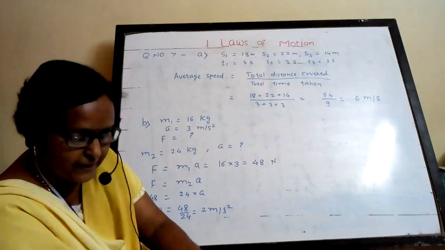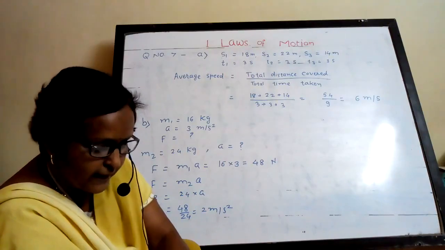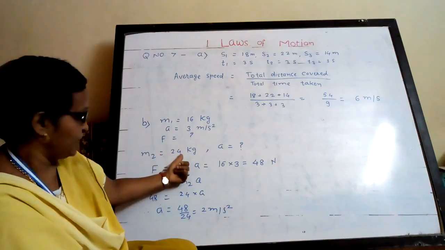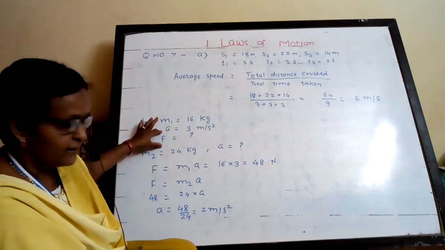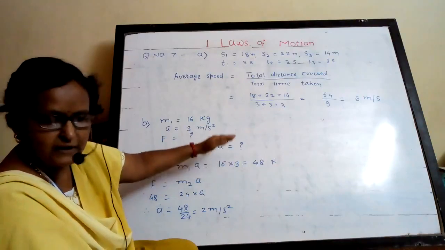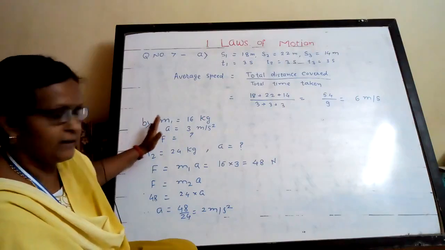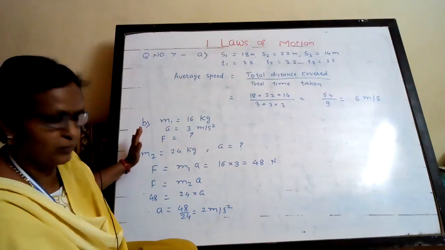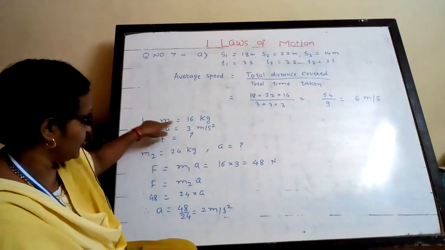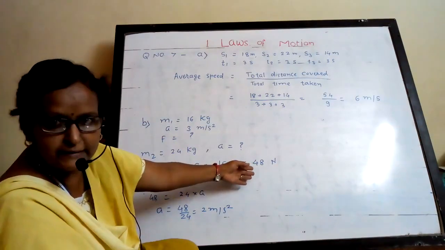Again, there is a second part in this problem. If the same force is applied on another object of mass 24 kilogram, whatever force you calculate here, what will be the acceleration? Very easy. If you read and write carefully whatever is given in the problem, and if you know the formula, you can easily solve it. The formula is F is equal to m1 a. So F is 16 into 3, that is 48 Newton.